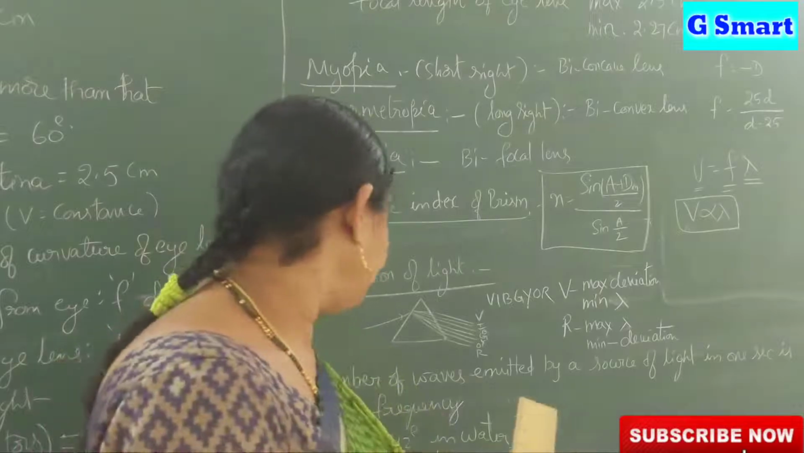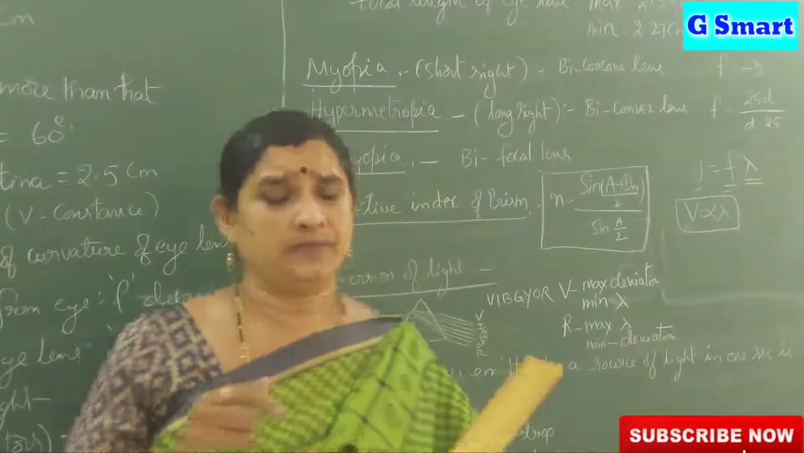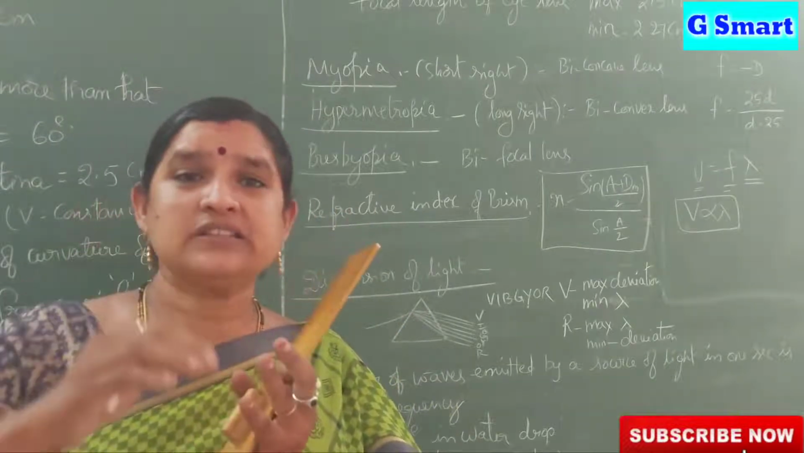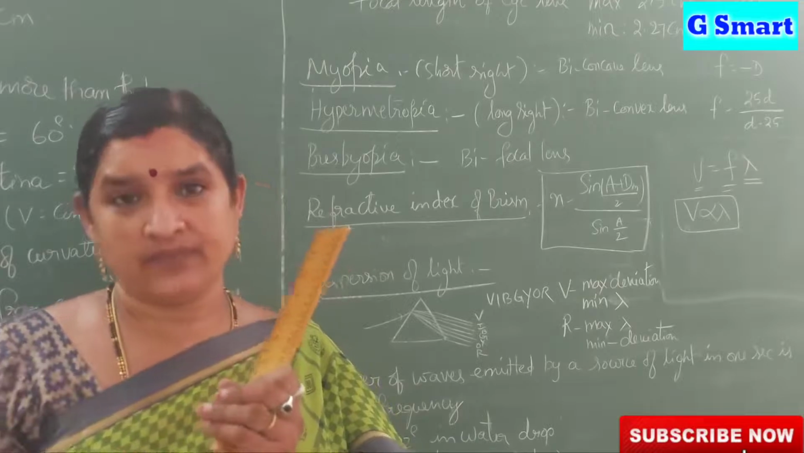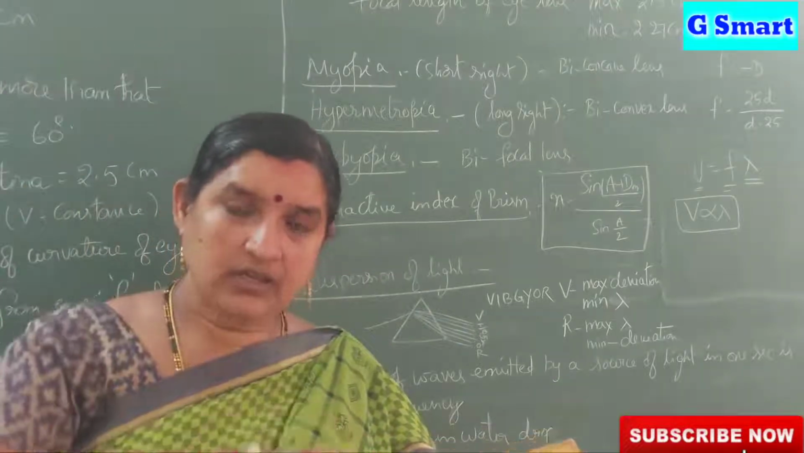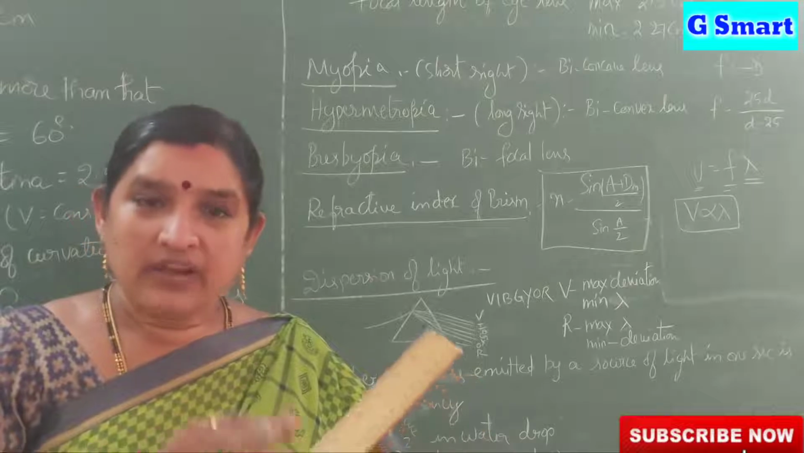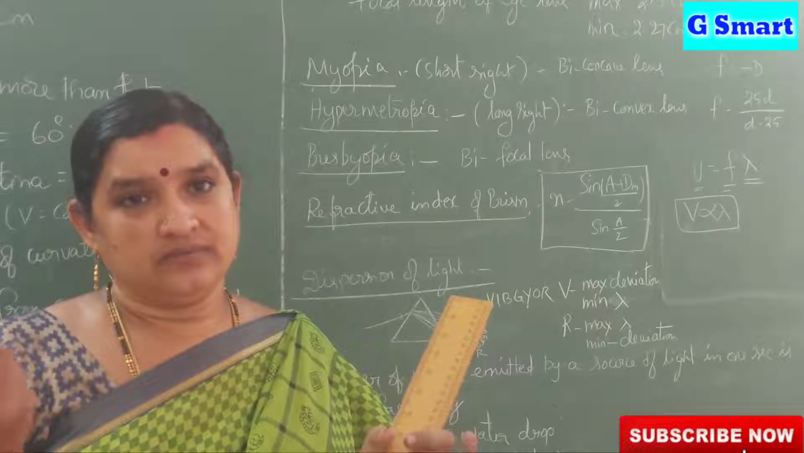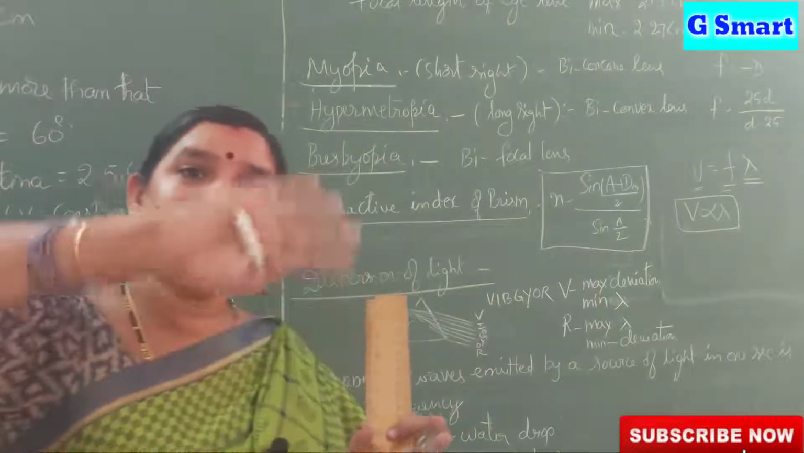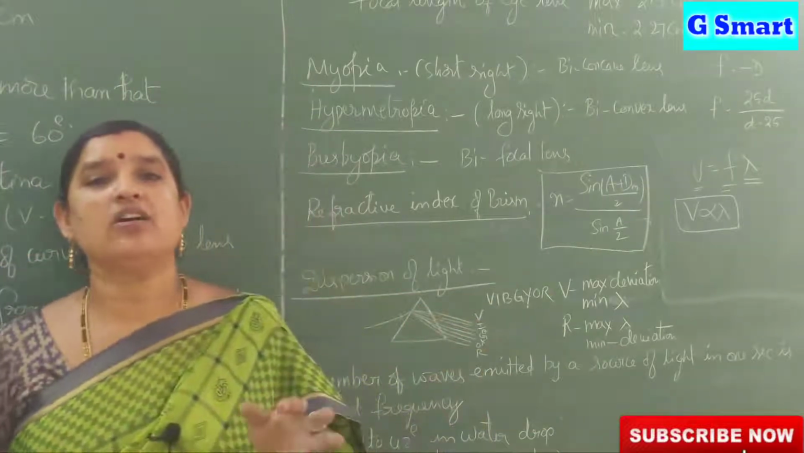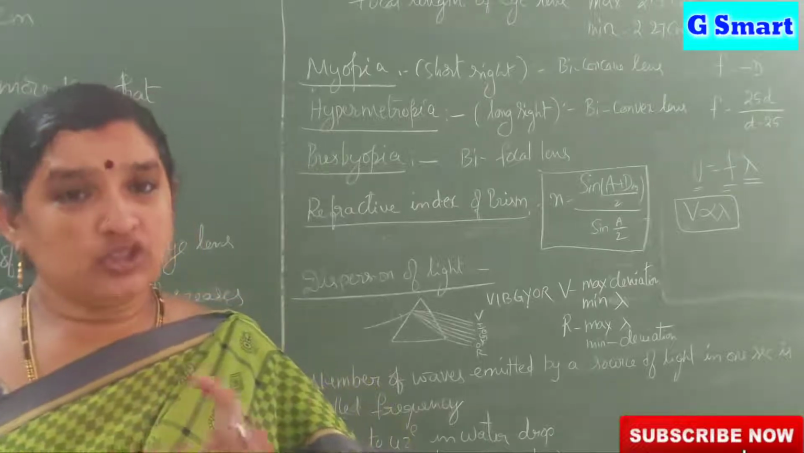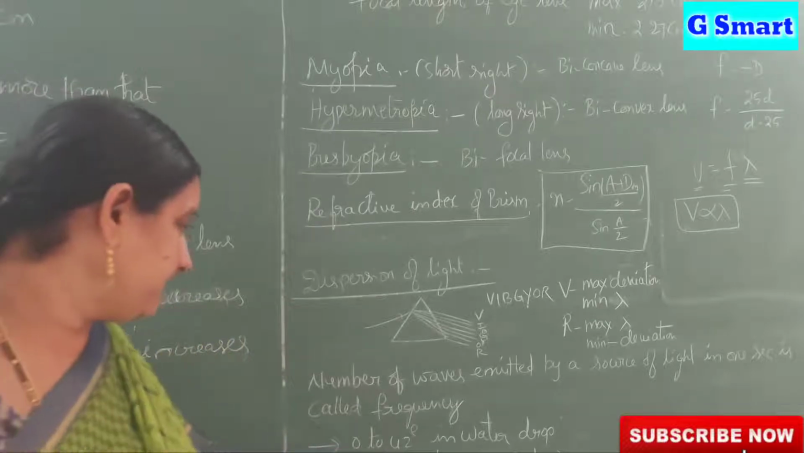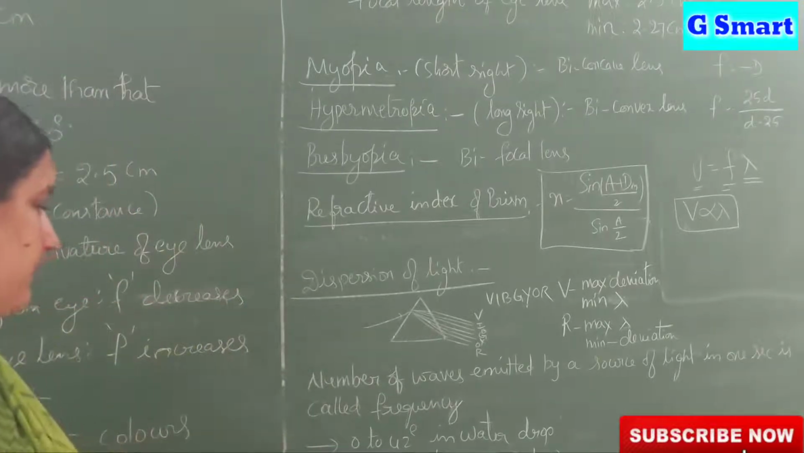When it falls on a molecule or an atom, what happens? The atom vibrates. Due to its vibrations, some colors are re-emitted by that atom. When light is incident on an atom or molecule, it vibrates, absorbs some amount of light energy, and the remaining it re-emits. That re-emission of light from the molecules or atoms is called scattering.